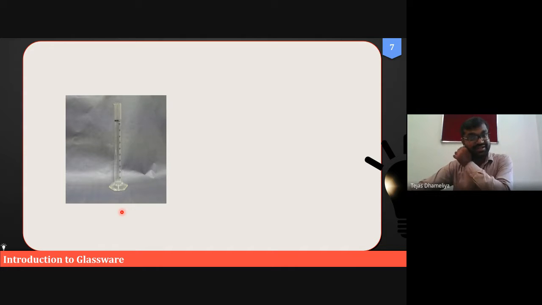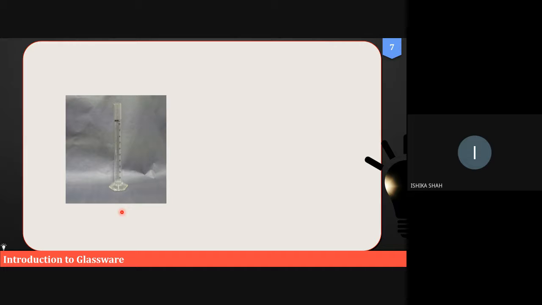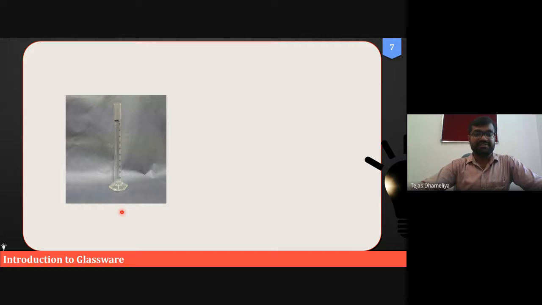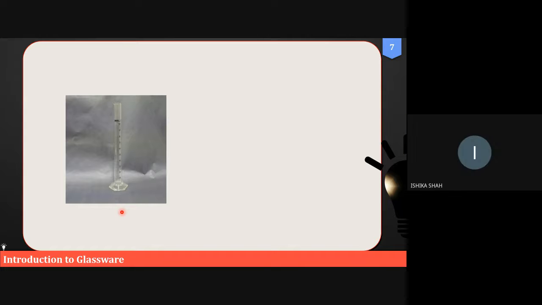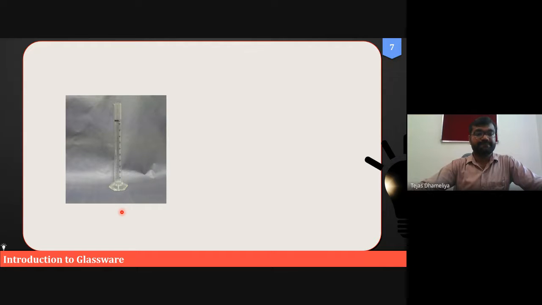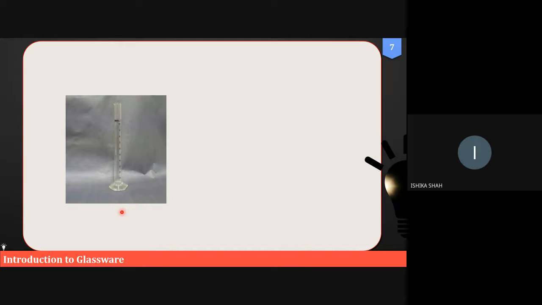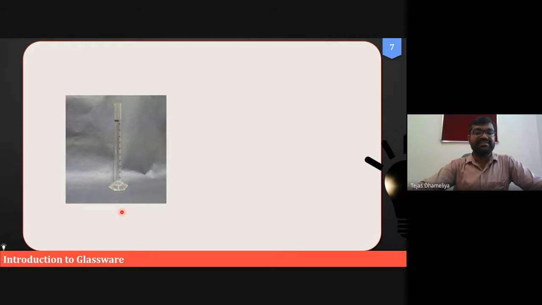Ishika, are you there? Yes, sir. So identify. Cylinder. Yeah, it is a cylinder, but what kind of cylinder? Gas cylinder? No. You have come to third year Pharm.D and do not know its name, so who will tell its name? Measuring cylinder. This is a measuring cylinder, and what is the use of this?